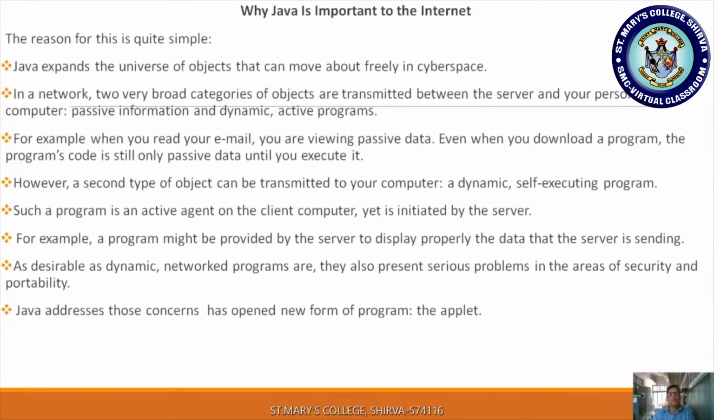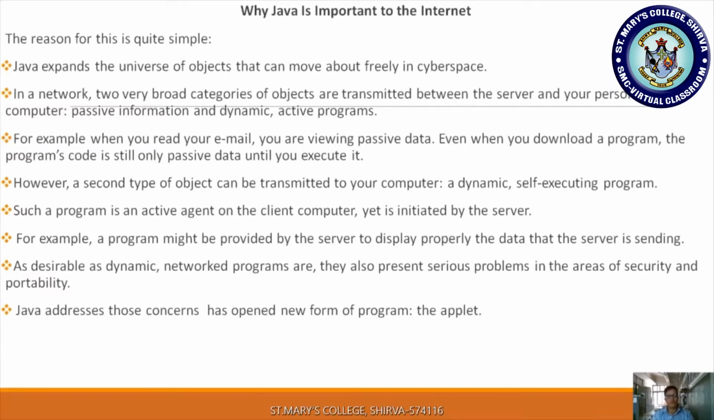Now we are seeing why Java is important to the internet. The reason is quite simple. Java expands the universe of objects that can move about freely in cyberspace. Already we are familiar with what an object is. An object is a runtime entity, right? By using this runtime entity, we can solve real world problems, right? So everything here is an object.